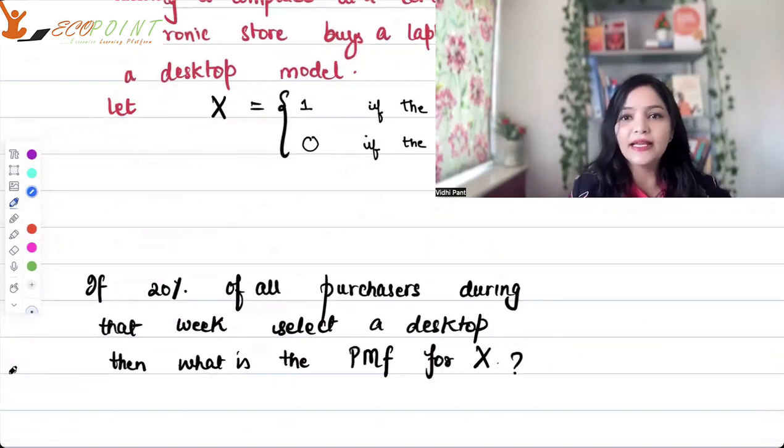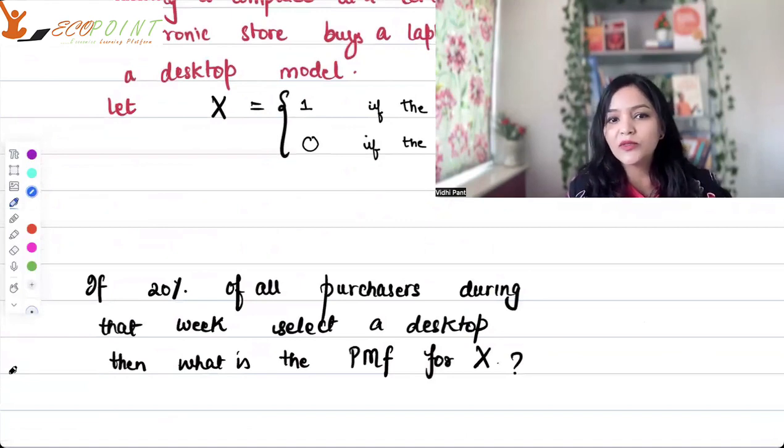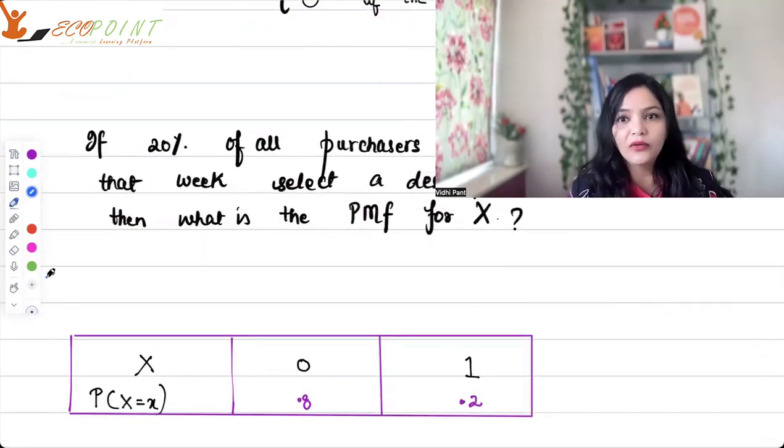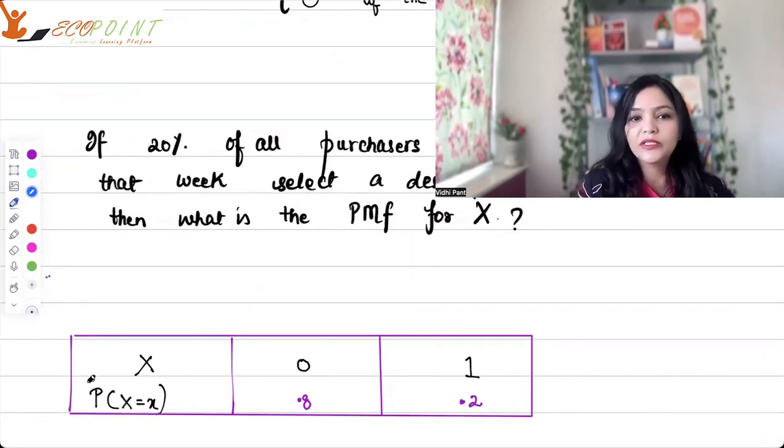And in that, I gave you the probabilities. I said that if 20% of all purchasers during that week select a desktop, we figured out with this data that the probability X takes the value 0 is an 80% chance and X equal to 1 is a 20% chance. So this was the probability distribution we created. Now in the same question, I could have given you another situation.